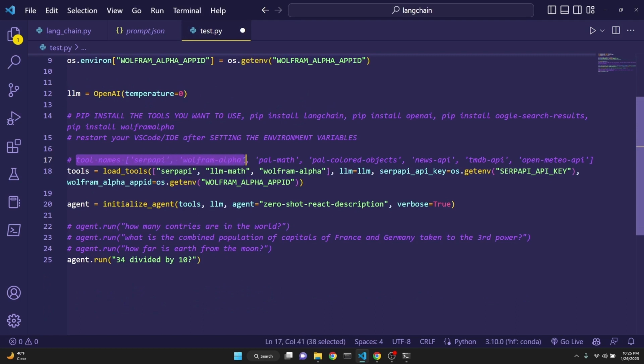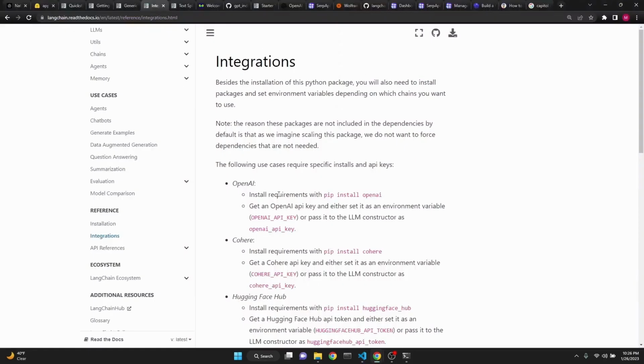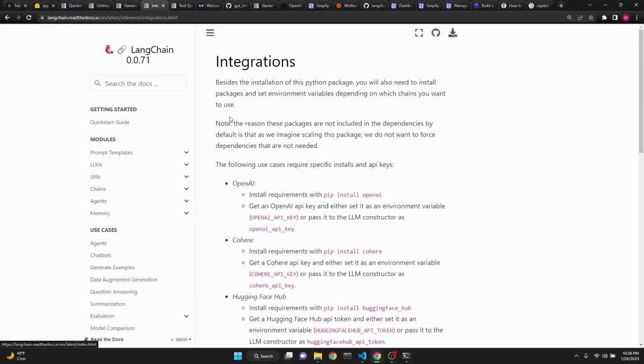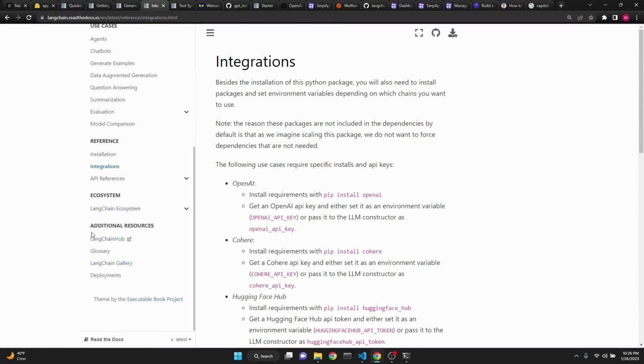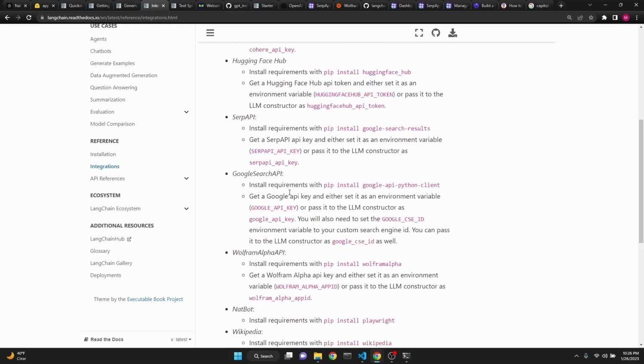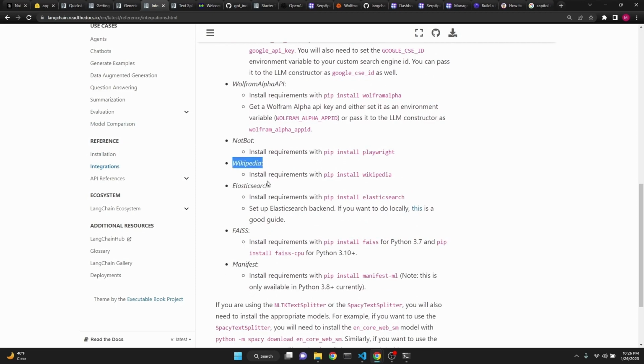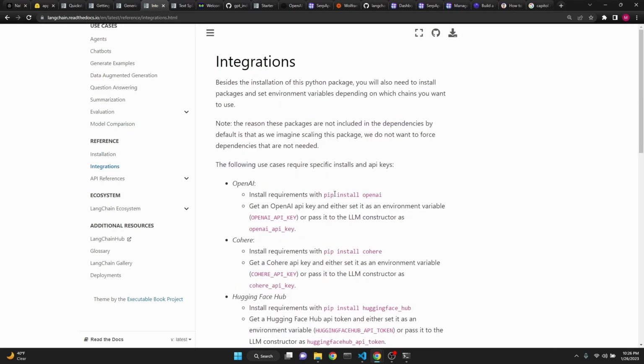I have found that these are some of the tools that you can use and declare in this load tools option right here. SERP API is one, Wolfram Alpha, PAL-Math, PAL-Colored Objects, News API, TMDB API, Open-Meteo API. You can find all the integrations in Langchain's documentation at the very bottom of the page in the reference integrations section. Here you can see there's OpenAI, Cohere, Hugging Face, SERP API, and many more, including Wikipedia. I will put these links in the description.